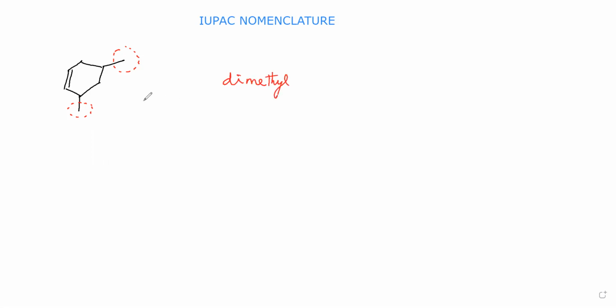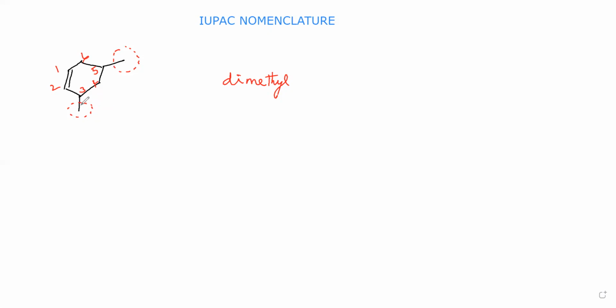Next, we will give numbering. How to give numbering? You see here 1, here 2, 3, 4, 5, 6. Number 1, you are starting here, means number 2, you have to go here only. Therefore, let us start number 1, number 2. If we give like this, then the branch will get the least position. If we start numbering here 1, 2, 3, then the branch will get a higher position.